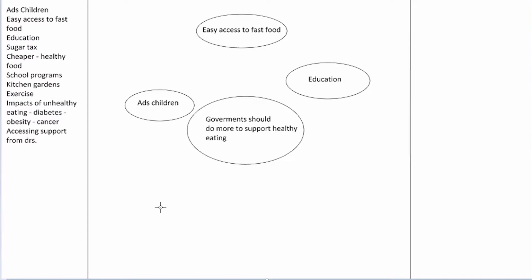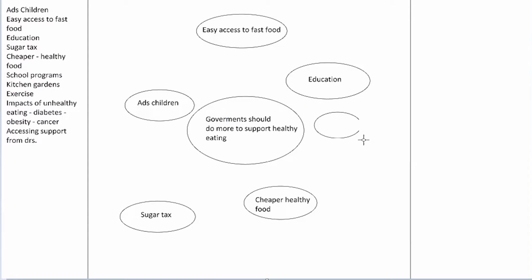Surprise. Now, sugar tax could be a really good alternative to what we've currently got, so I'm going to put that somewhere in the middle here. Now, healthy food being cheaper would be a really good government initiative, another good suggestion for the government. Let's put it right here. School programs very much related to education, so I'm going to put that close by.